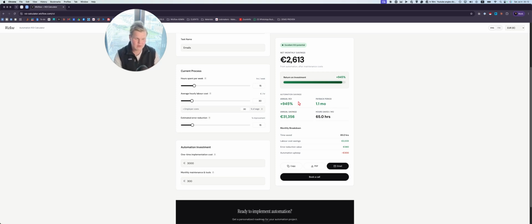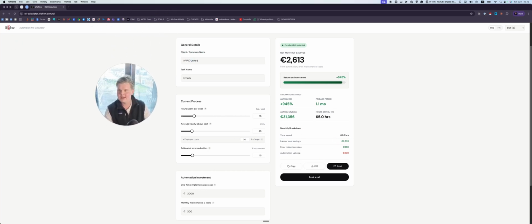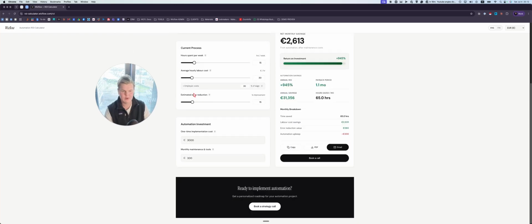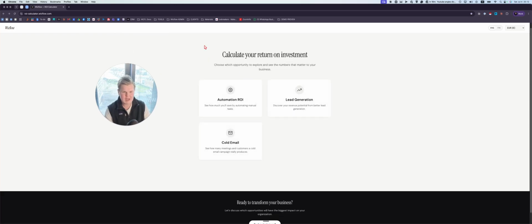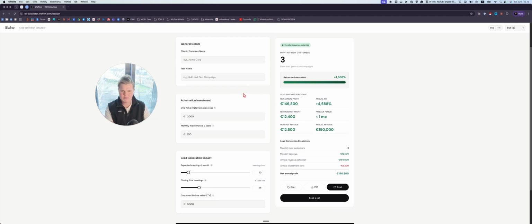of stuff. So right here, we can calculate that this is what we're getting on a monthly basis in savings, and obviously this will pay back itself very quickly. So this is just quickly showing you what it's possible to do. And then if you're an agency trying to sell this to a business, then obviously you can download a PDF, you can email them the things, and it's way easier to sell when you actually have a process of looking at these things.